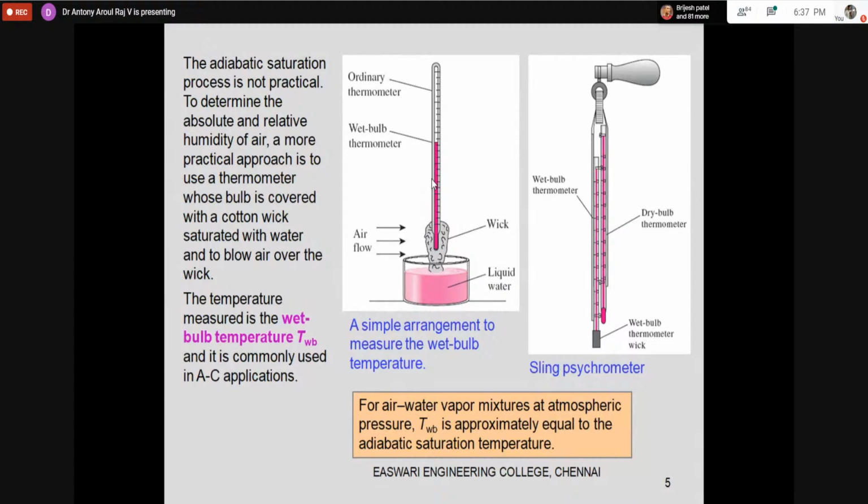And what is the significance of the wet bulb temperature? We know the dry bulb temperature will be greater and the wet bulb temperature will be lower. It is very simple to understand. The wet bulb temperature almost gives the water temperature, if the water is at equilibrium with the surrounding. That means the water temperature will usually be less than the air temperature. The difference between the dry bulb temperature and the wet bulb temperature is called the wet bulb depression. This wet bulb depression indirectly tells us